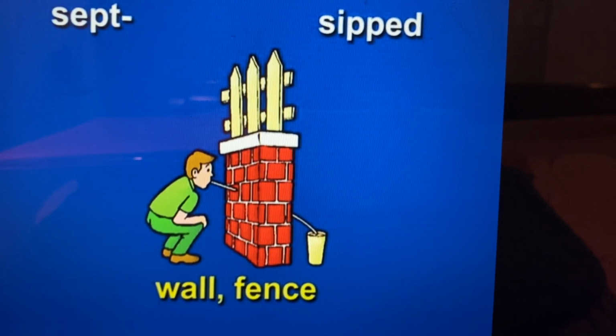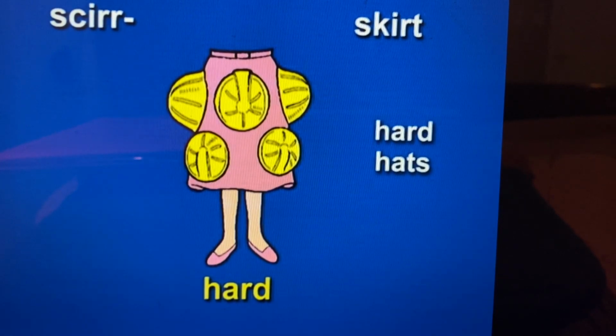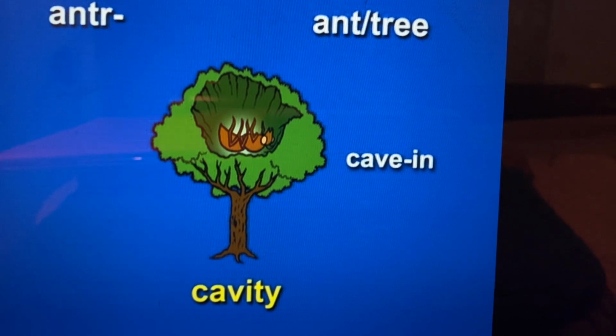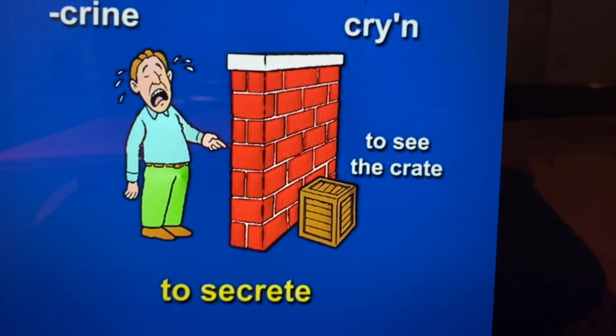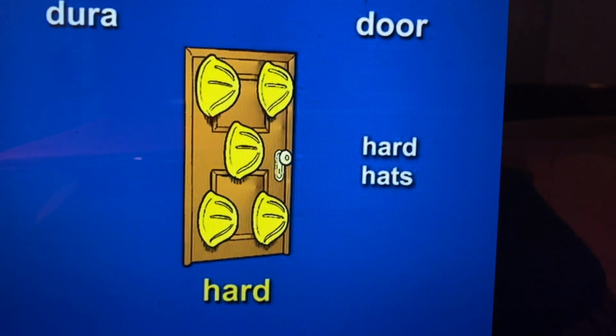Sept, sipped, wall, fence. Skir, skirt, hard hats, hard. Antre, antry, cave-in, cavity. Crine, cryin, to see the crate, to secrete. Dura, door, hard hats, hard.